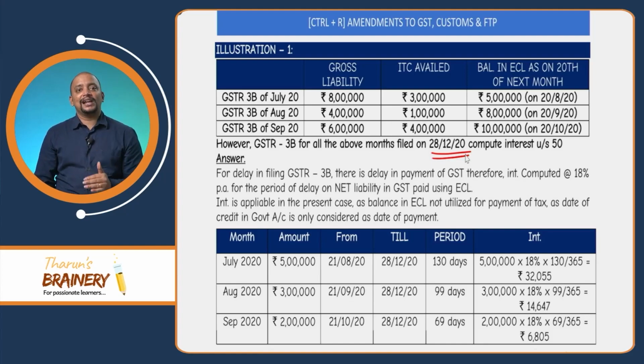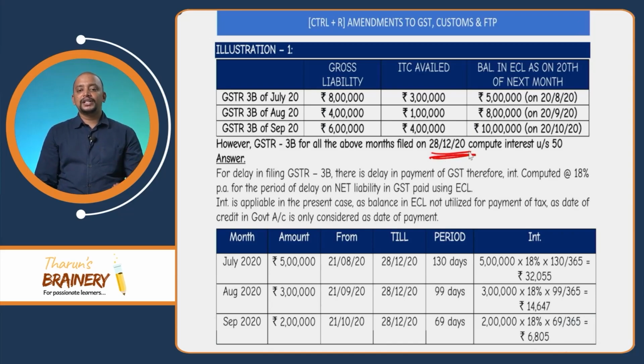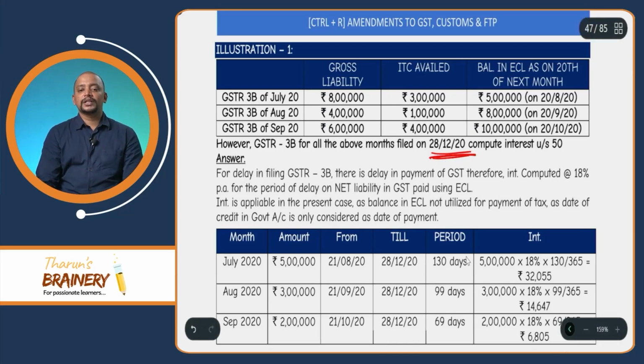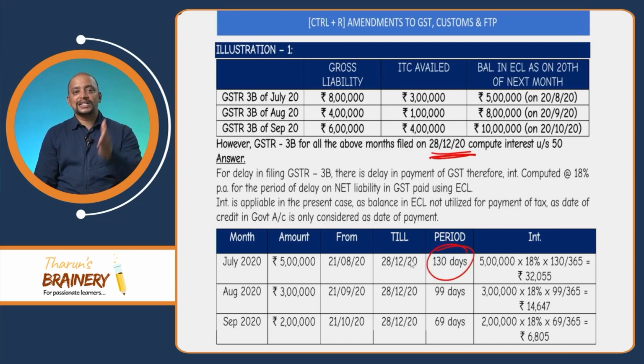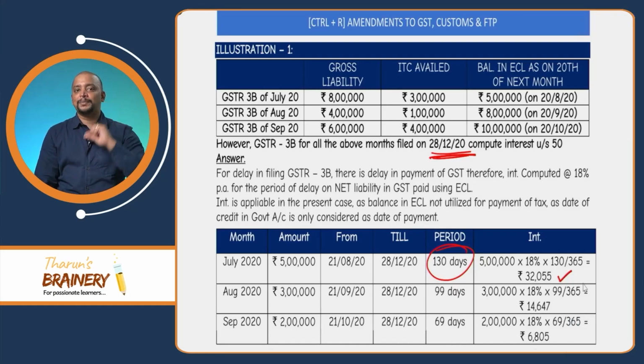So net liability is what? 5 lakhs. So interest is computed only on 5 lakhs. From when to when will interest be computed? Interest will be computed on 5 lakhs from the first date after the due date, that is from 21st August till the date of payment. What is the date of payment? For the above months, he filed 3B on 28/12, so that is taken as the date of payment. So till 28/12 it will be computed. Therefore the period for which interest is computed is 130 days, and for 130 days it is 5 lakhs into 18% into 130 divided by 365. So 32,055 will be taken as the interest payable with respect to this July month liability.